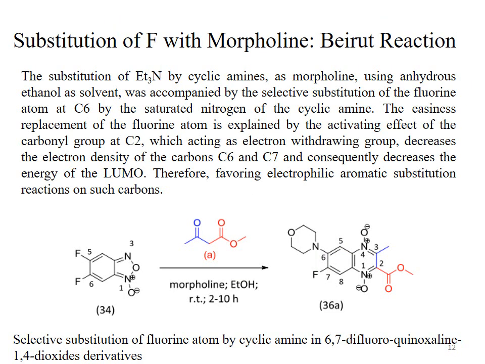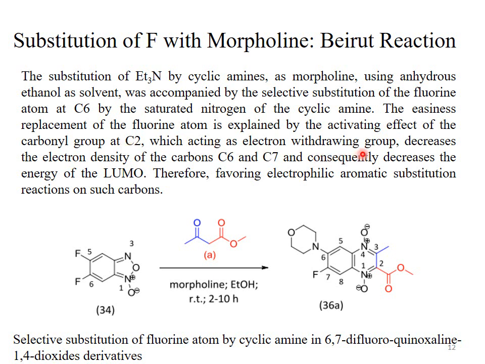Substitution of fluorine with morpholine in the Beirut reaction. The substitution of fluorine by triethylamine as well as a cyclic amine, which is morpholine, using anhydrous ethanol as solvent, was accompanied by the selective substitution of the fluorine atom at carbon number 6 by the saturated nitrogen of the cyclic amine.